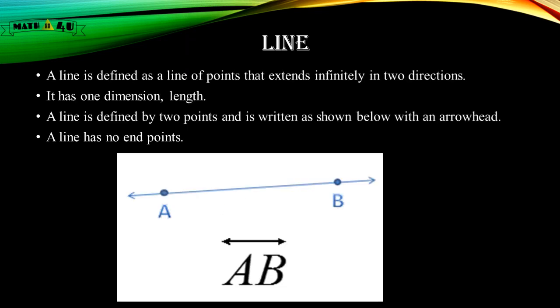Line. A line is defined as a line of points that extends infinitely in two directions. It has one dimension, that is the length. A line is defined by 2 points and is written as shown below with an arrowhead. A line has no end points.